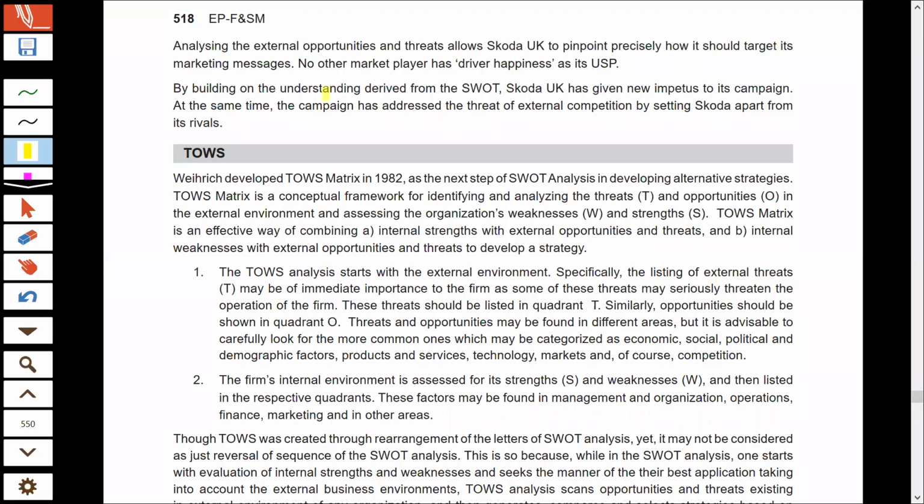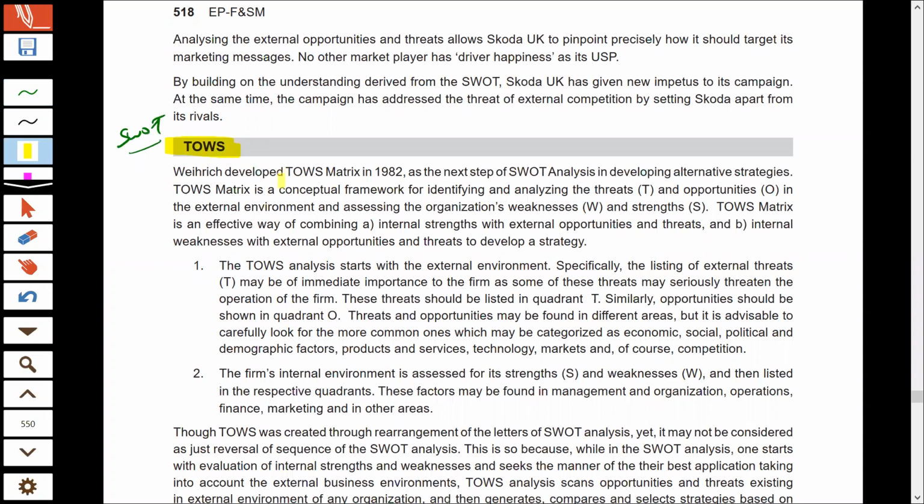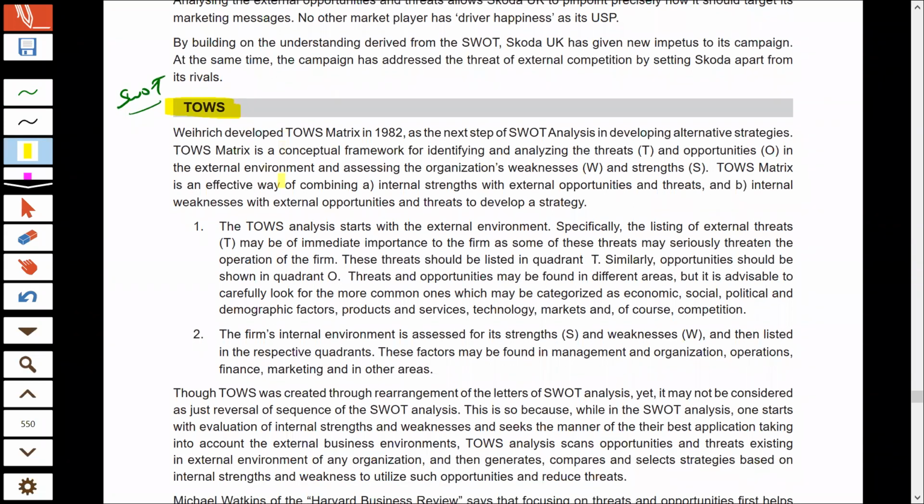Now let us understand what TOWS analysis is. We already understood what SWOT is, and now we are studying what TOWS is. If you see that, you will think it is just a reversal of SWOT analysis, but no, TOWS is much more than SWOT analysis. The TOWS matrix is considered superior to SWOT analysis. Now, this matrix was developed by Weihrich.